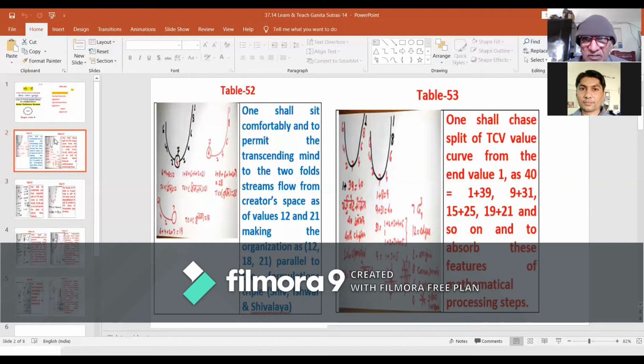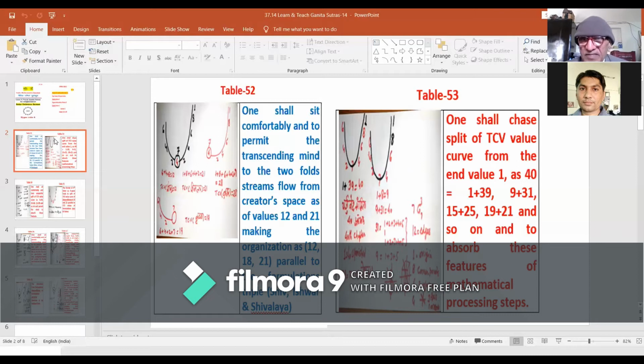It is this foundation which will help us have a blissful chase of this domain, being of the order and features of creators' space with the transcendental origin, and at the seat of the transcendental origin there is a twofold flow as Shiv and Shivalya.